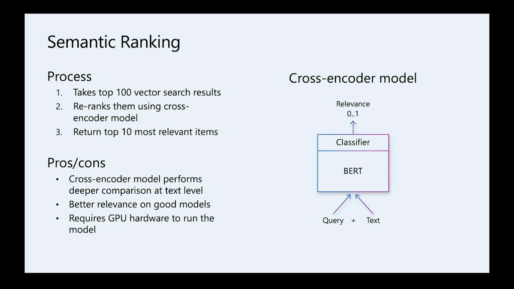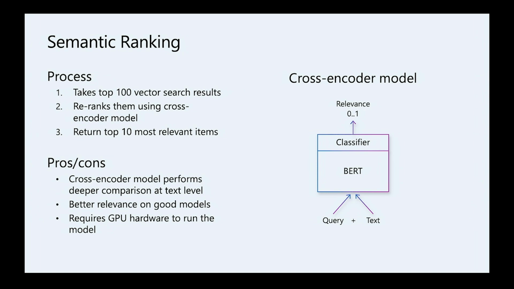So if semantic ranking quality or accuracy is better than vector search, then we'll get an improvement in the quality of the results. There are a few popular types of semantic ranking models. The most popular one is a cross-encoder model, which is fairly fast and produces good results at the same time.